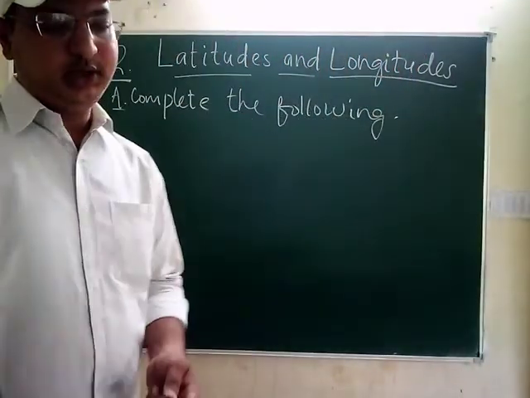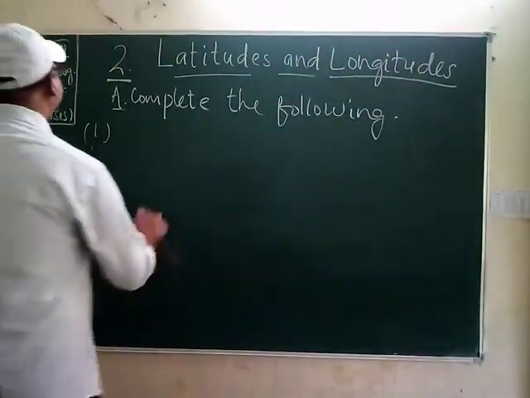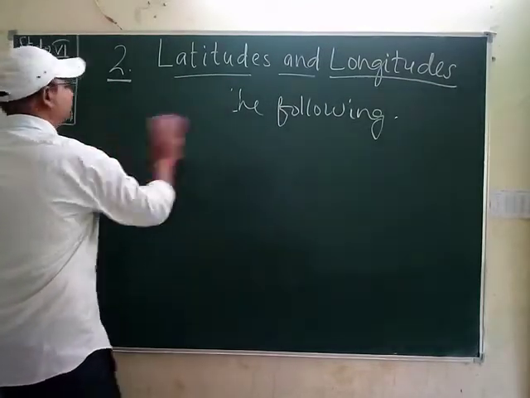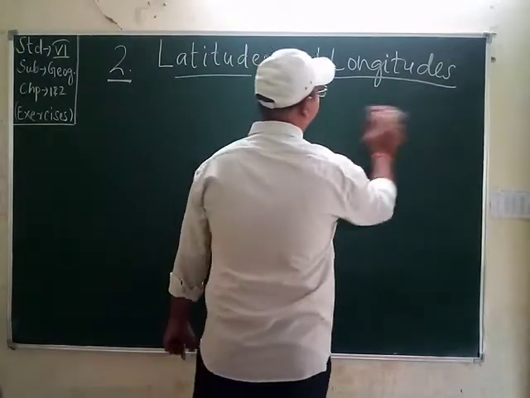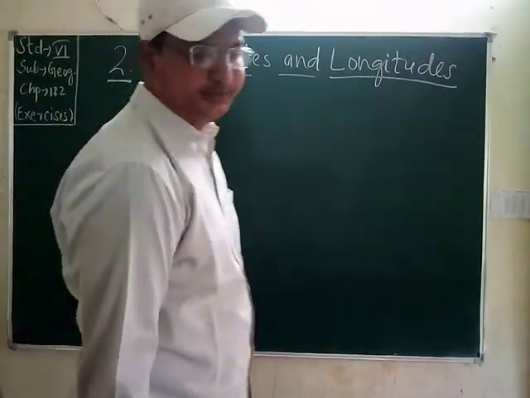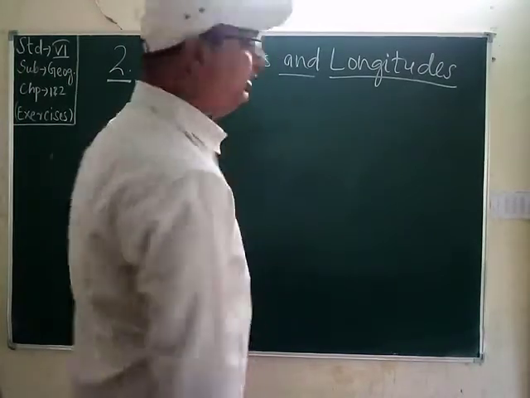Then students, we'll move to the question and answer section. The second one is: answer the following briefly.